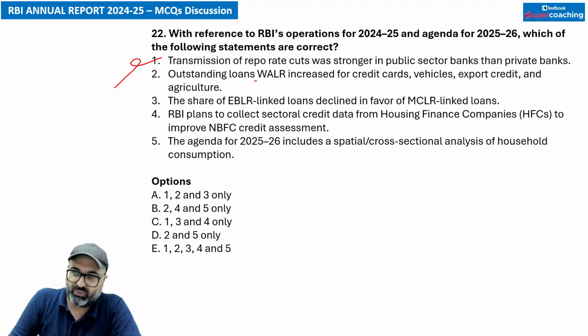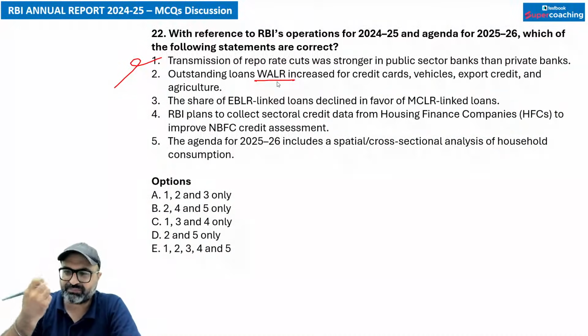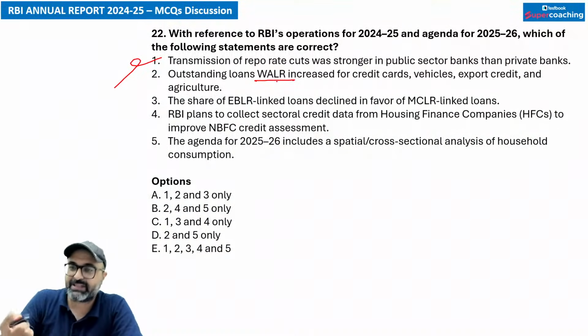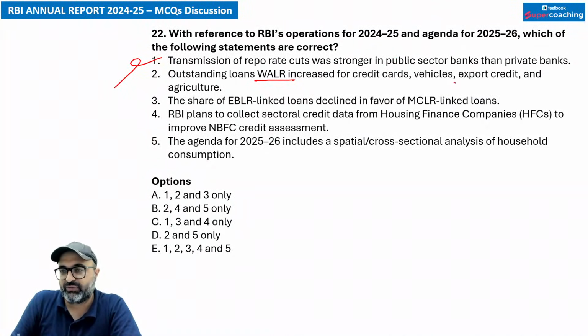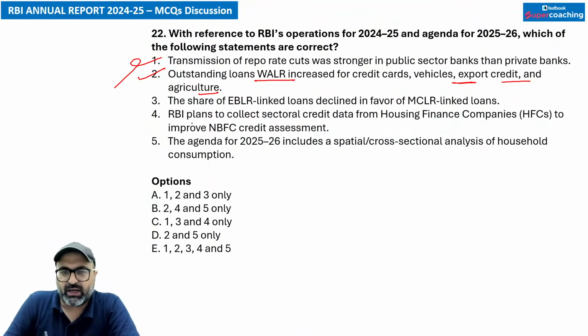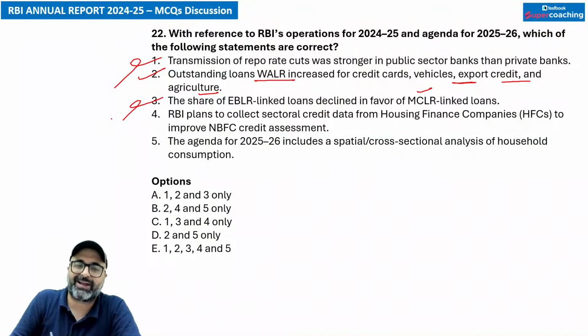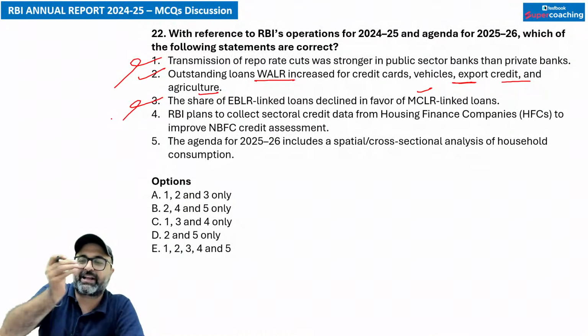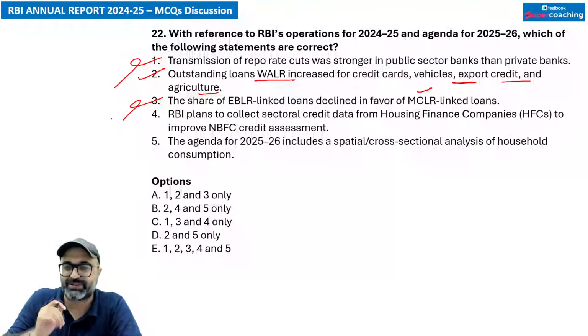Outstanding loans' weighted average lending rate increased for credit cards, vehicle, export credit as well as agriculture. तो जो outstanding loan का जो weighted average lending rate है, that is increased, this is true. The share of EBLR-linked loans declined in favor of MCLR-linked loans. No sir, EBLR latest है तो उसका decline थोड़ा ना होगा, उसका share तो increase होगा, so this is wrong.